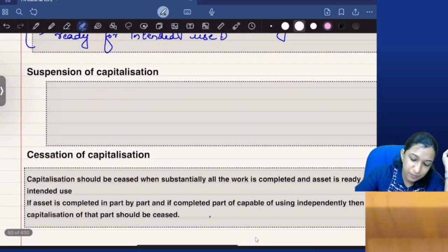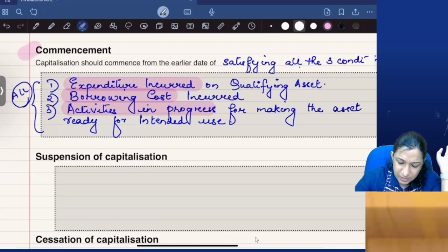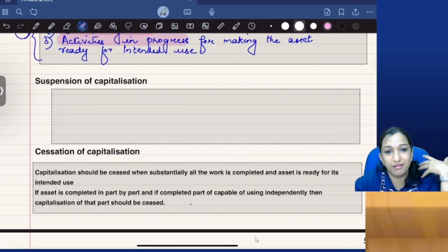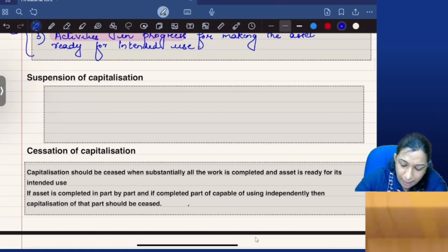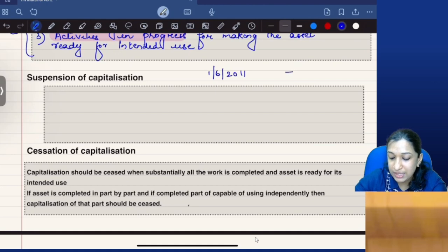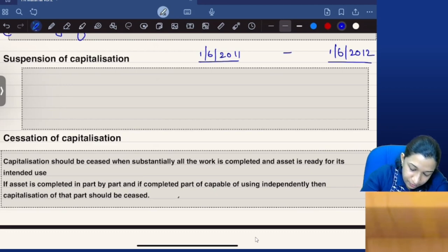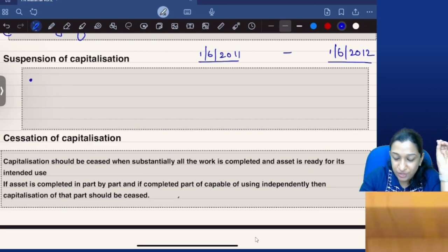Suspension. Now commencement is okay for me. Suspension of capitalization. When can you suspend the capitalization work? My capitalization started from 1st June, say for example, and work was there till 1st June 2012. But in between, capitalization is suspended, which means interest is incurred, but it cannot be capitalized. When? So this is the line which you should learn.